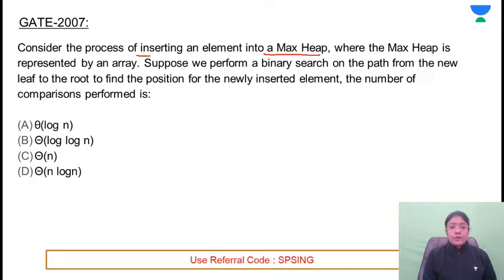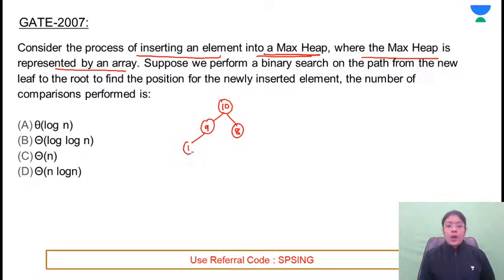Consider the process of inserting an element into max heap where the max heap is represented by an array. Consider some max heap. Let's assume that 10, 9, 8, 1, 2, 3 and 4.